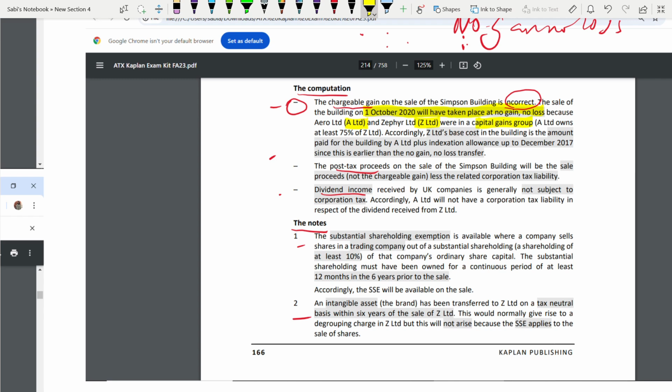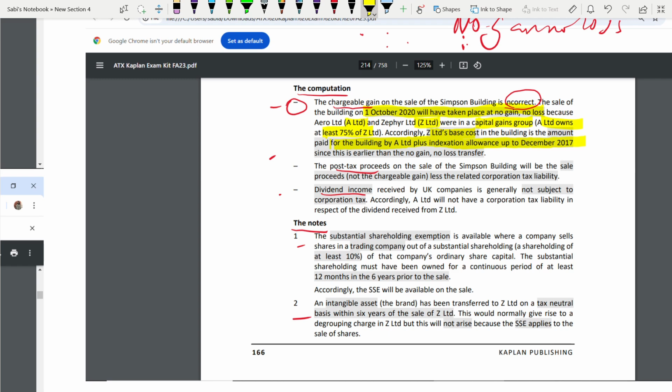Why are they part of a group? A owns at least 75% of Z. So because of this, you have to talk about Z's base cost. Don't forget. So the base cost of the building for Z is the amount that A has paid for the building of A plus indexation allowance up to December 2017.